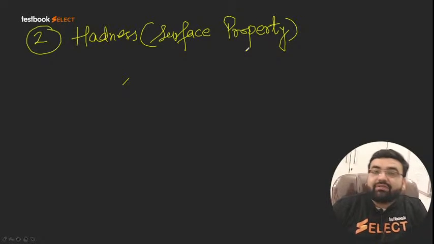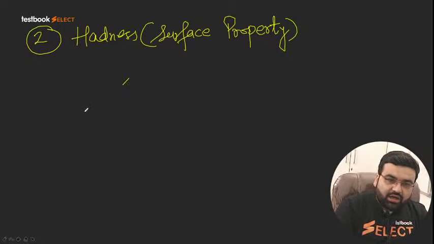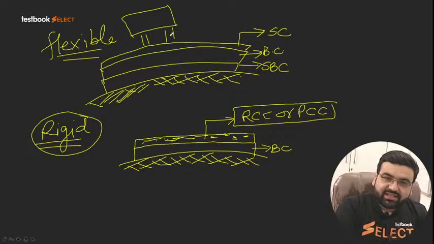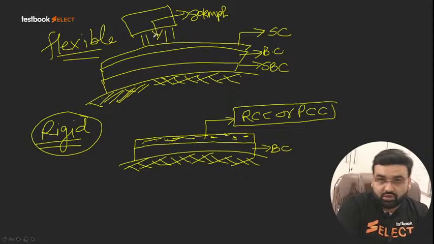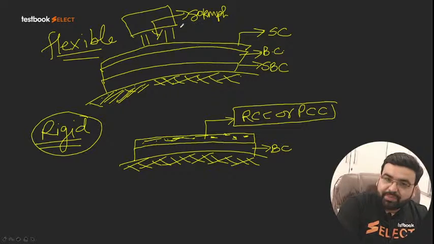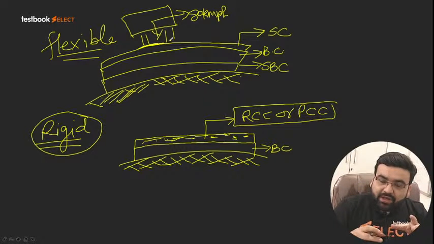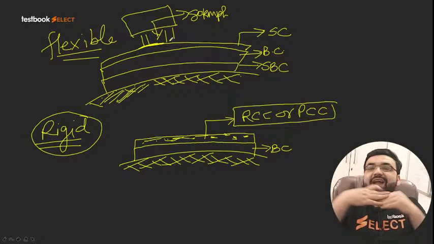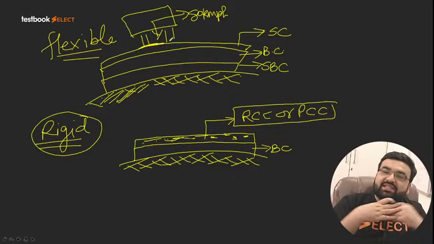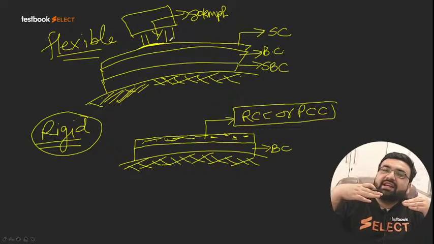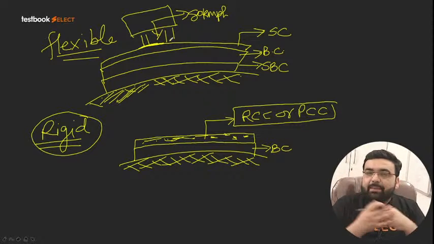Now the question is, why do we calculate hardness? I was giving you the example of the pavement. Let us say a vehicle is traveling at 80 kmph and has some weight, let us say 1 ton or 2 ton. Due to this speed and weight, the surface course particles have surface contact with the vehicle and feel an abrasive force.